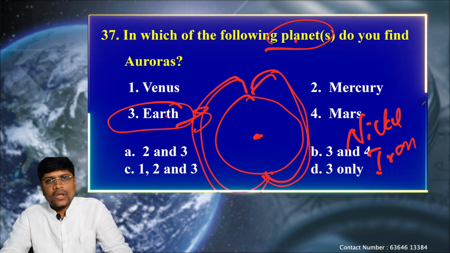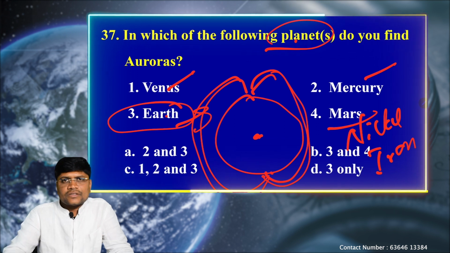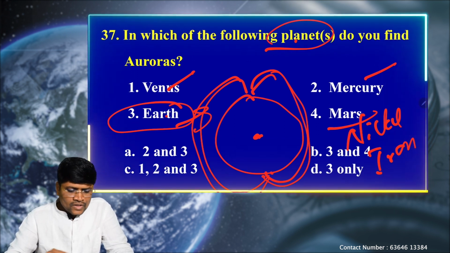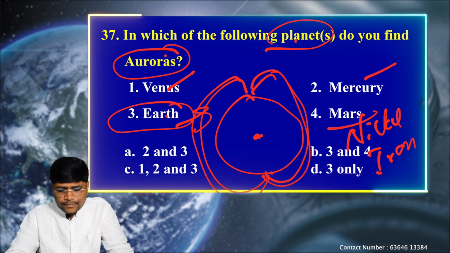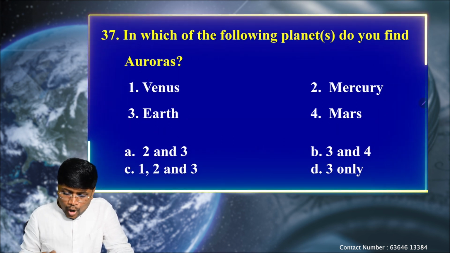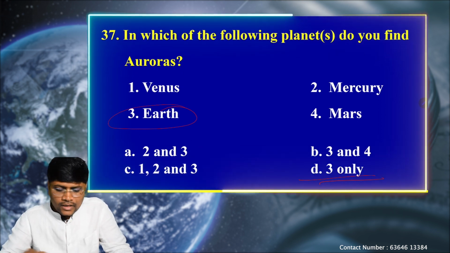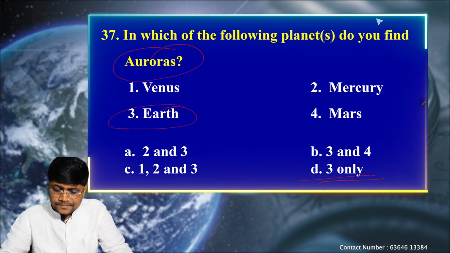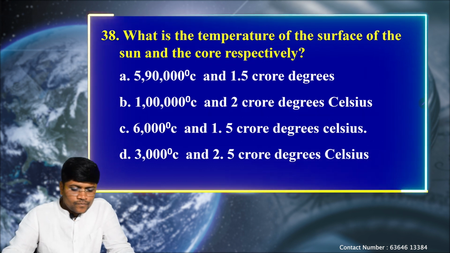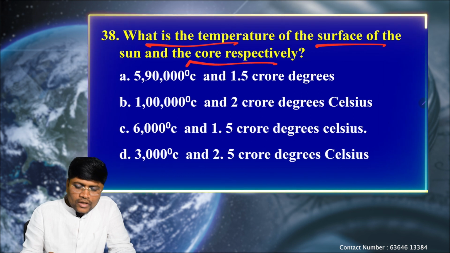We call it the magnetosphere. But Venus, Mercury and Mars do not have this magnetic field effect, so we cannot see auroras on these planets except on the Earth. So option 3, only on the Earth can we see the auroras. Clear? Next question. What is the temperature of the surface of the Sun and the core respectively?